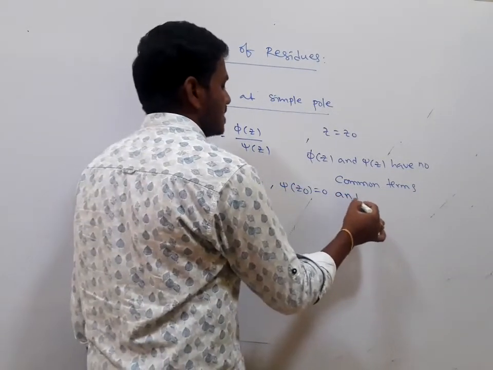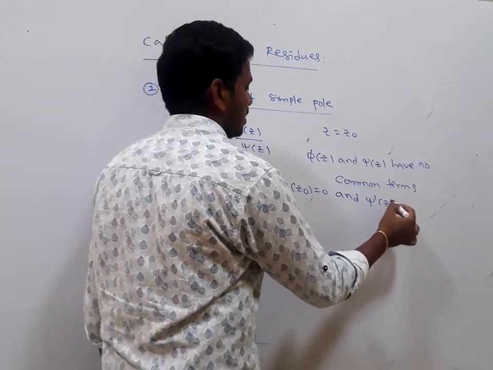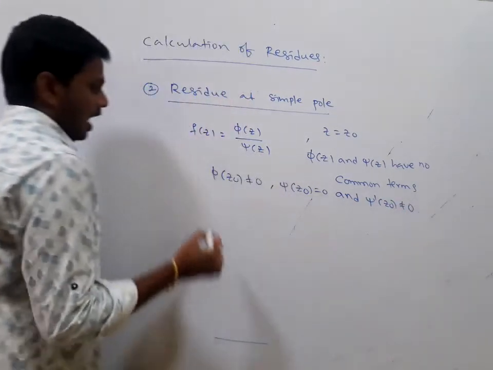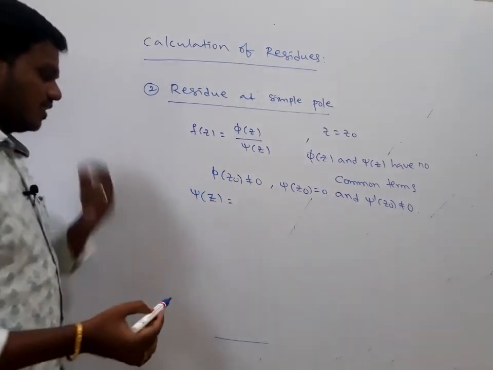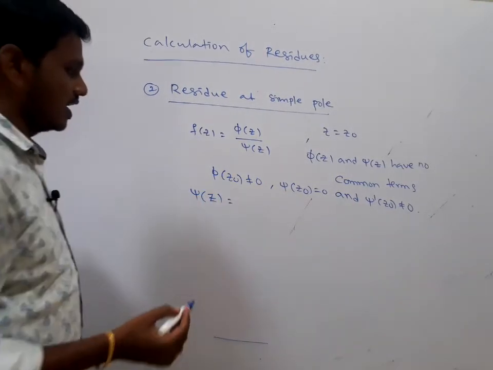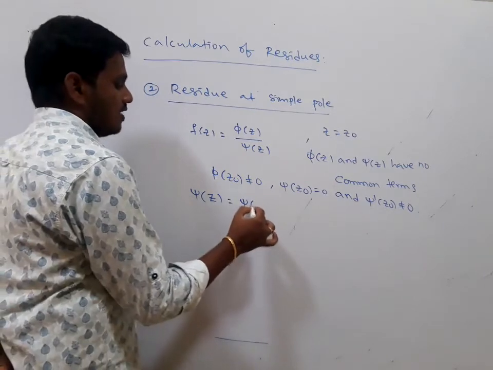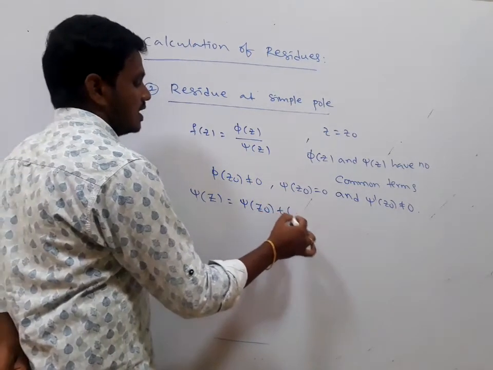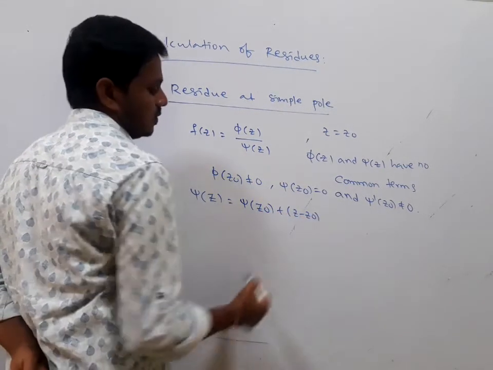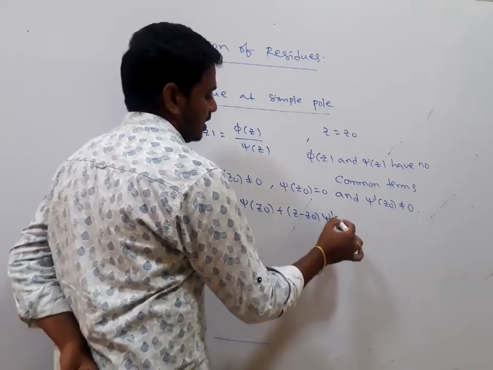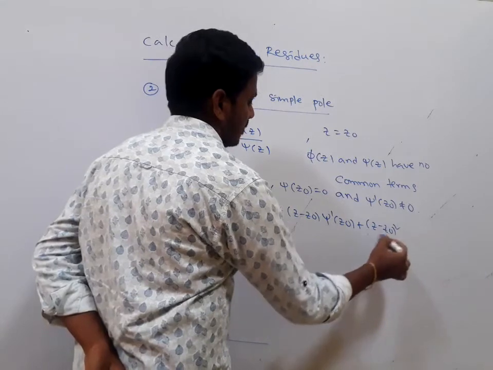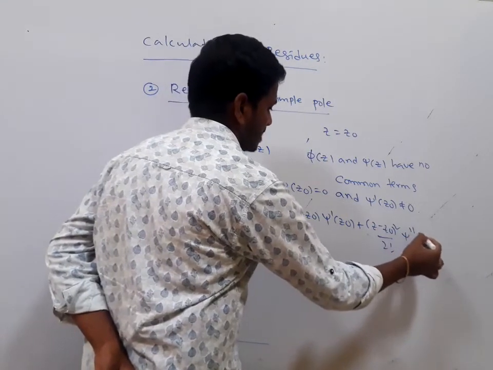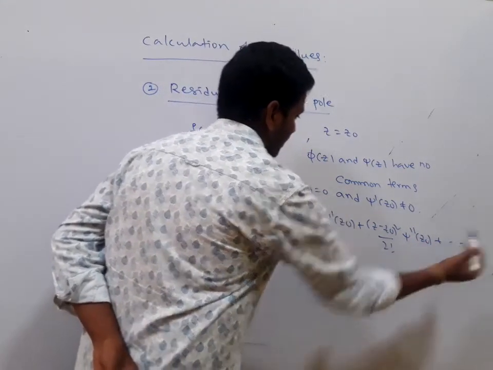And psi dash of z naught is not equal to 0. So I am writing the Taylor series expansion for psi of z about z equals z naught. We have psi of z naught plus (z minus z naught) into psi dash of z naught plus (z minus z naught) whole square divided by 2 factorial psi double dash of z naught plus so on.